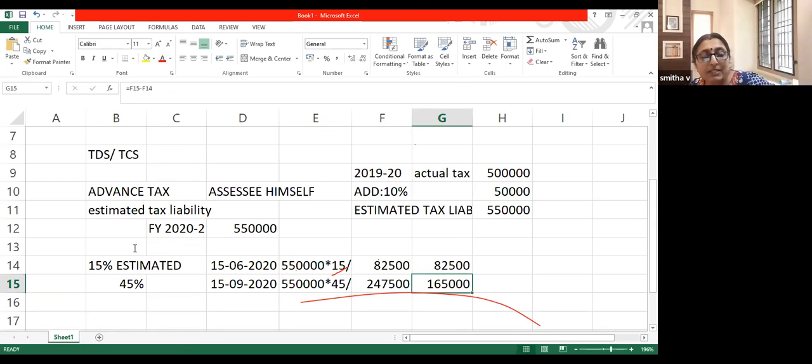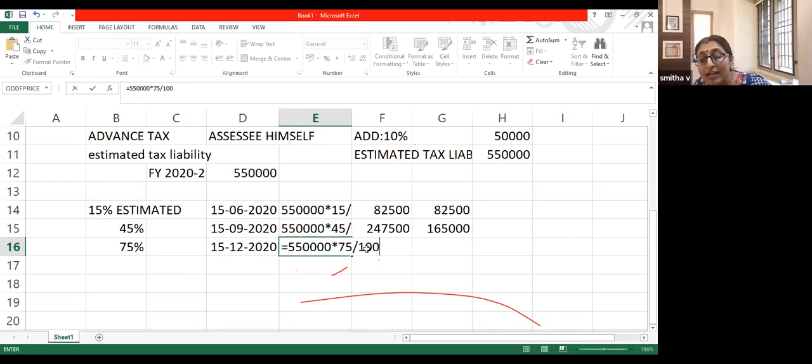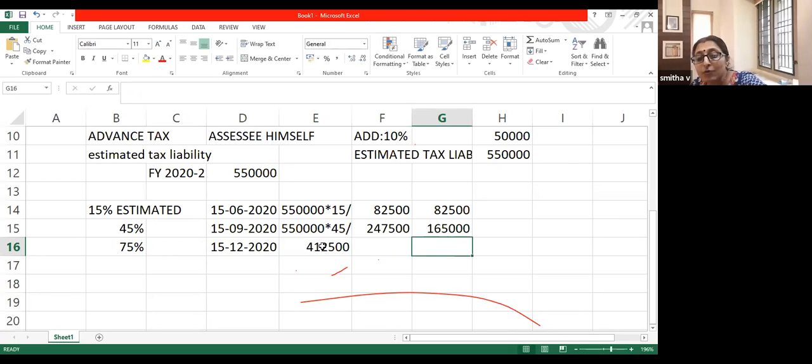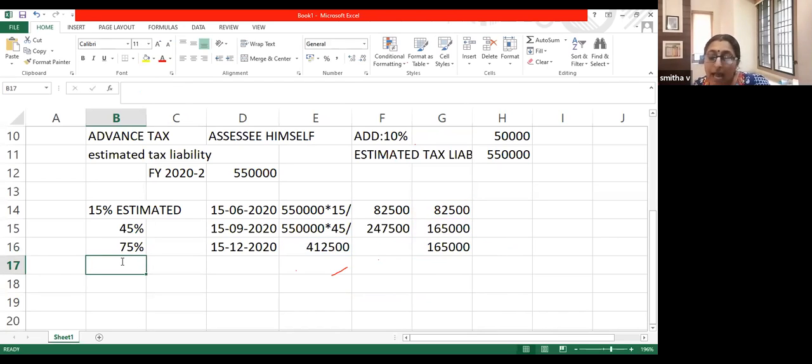Now 75% shall be paid on or before 15th December. So 5 lakh 50 into 75% is the total amount which I have to pay, 4 lakh 12,500. But of this 4 lakh 12,500, you have already paid 82,500 and 1 lakh 65,000. So now what you have to pay is 1 lakh 65,000 again. And the exact 100% has to be paid before 15th March.